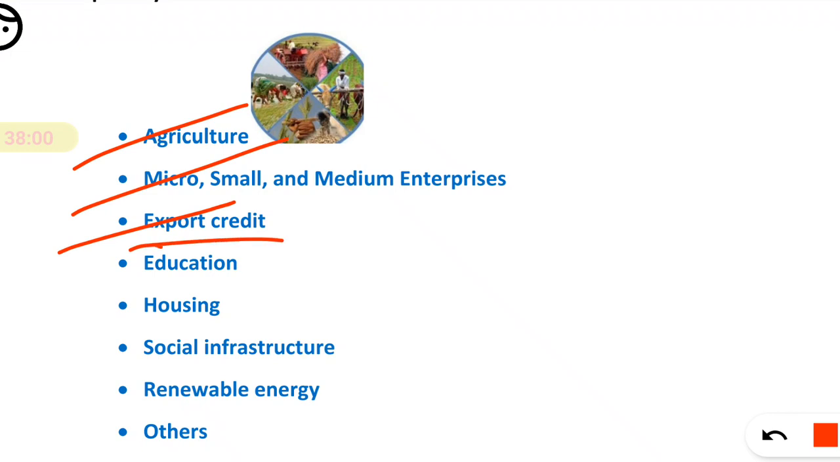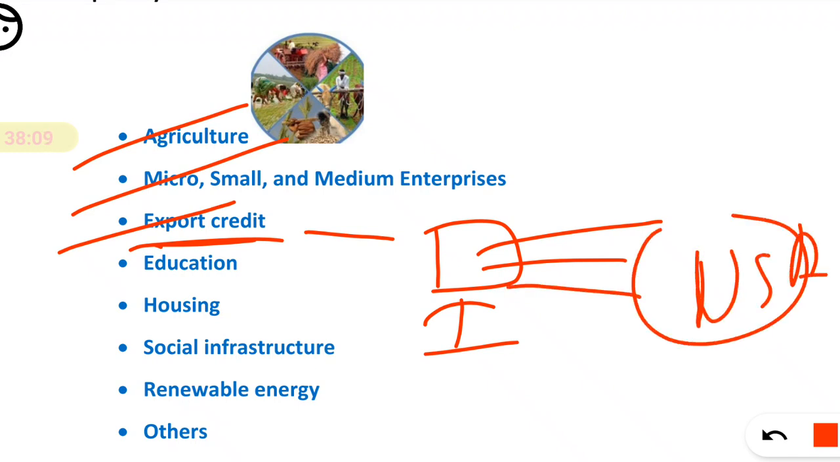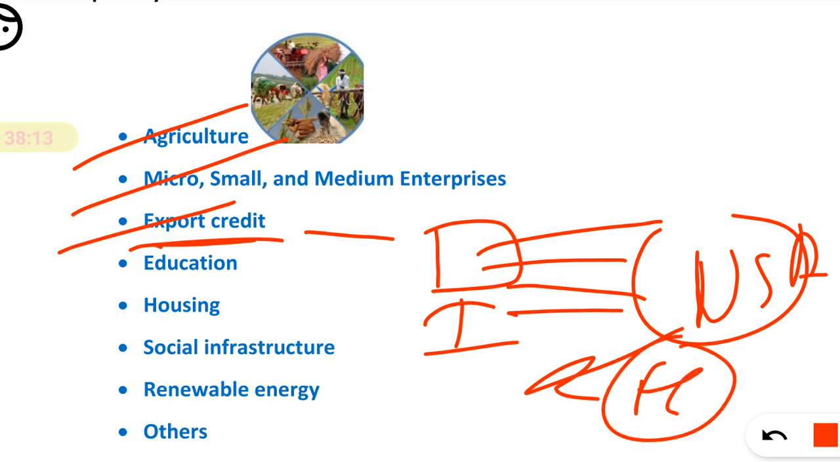Why export credit? Because whatever things you are exporting from, say, India to, say, USA, you will get foreign currency, and that is very helpful for the development of the country. That's why it is important. That's why RBI has said that export credit should be given, so that exporters will be promoted and more motivated for export. Okay, so that it will benefit the nation.